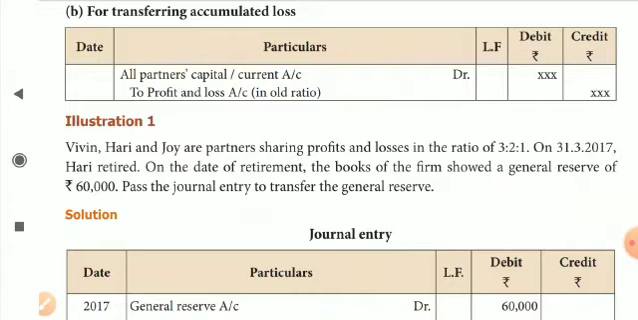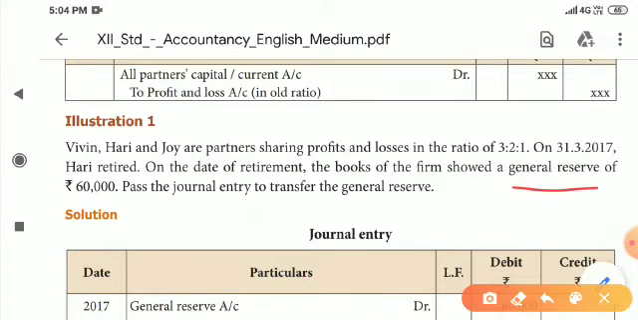On the date of retirement, the books of the firm showed a general reserve of 60,000. Now they ask us to pass the journal entry to distribute the general reserve. General reserve is the income of the partners. Earlier profits are reserved for future purposes. So it appears on the liabilities column of the balance sheet. So general reserve is going to be distributed to the partners.